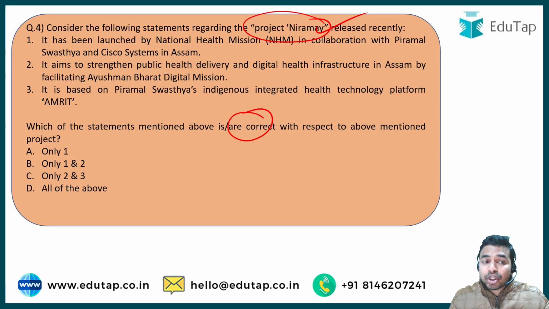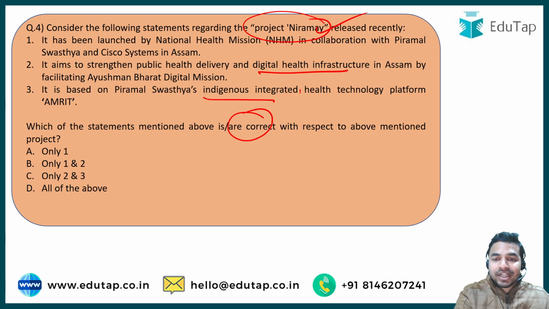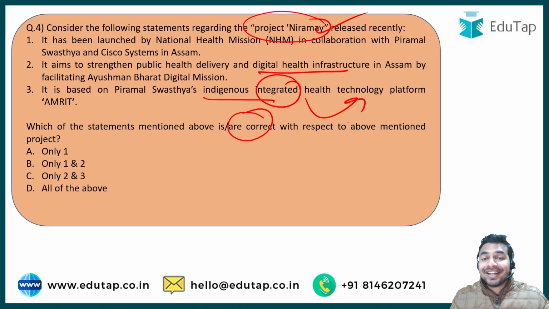The second statement is talking about the aim, that is to strengthen the public health delivery and digital health infrastructure in the state of Assam by facilitating the Ayushman Bharat Digital Mission. And the third statement is that this initiative is based on Piramal Swasthya's indigenous integrated health technology platform, that is Amrit. So my dear learners, the right answer to this question is all of the above. Here you can see that this project Nimer has been launched by the National Health Mission in collaboration with Piramal Swasthya and Cisco Systems, and it has been launched in the state of Assam.